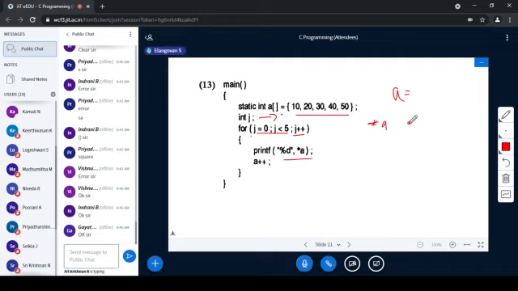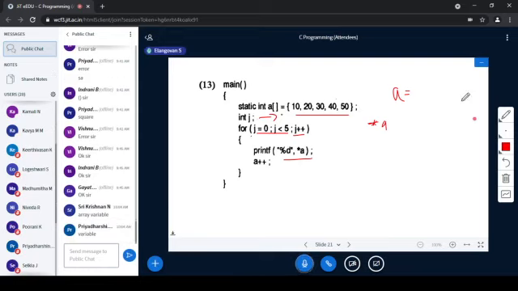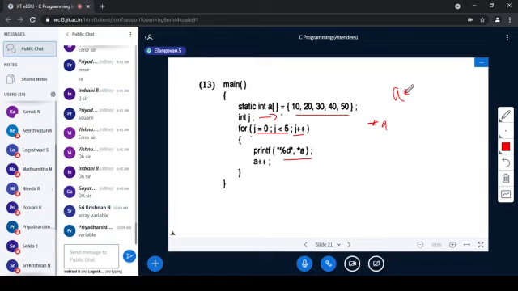If I am mentioning a, what is the meaning of it? Array variable, okay. What will the compiler take when you are trying to print a? If I am just printing a, what will get printed?